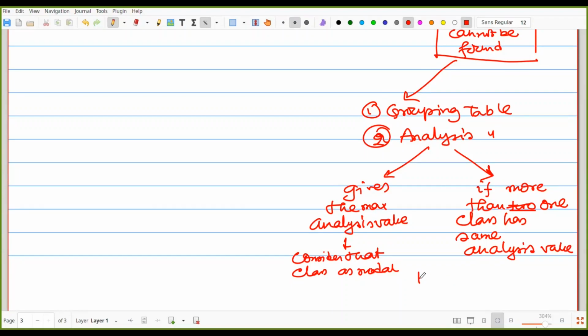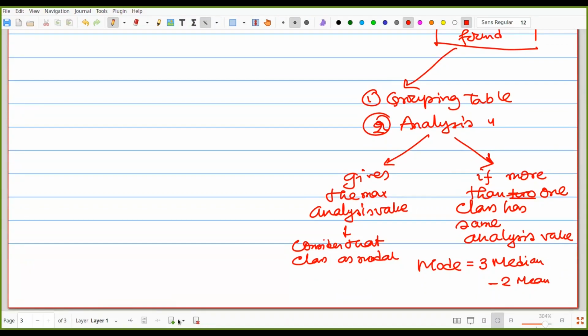we have to consider mode is equal to 3 median minus 2 mean. That means here we have to find out the median and mean also. That would be better. We have another practice of finding median and mean also.